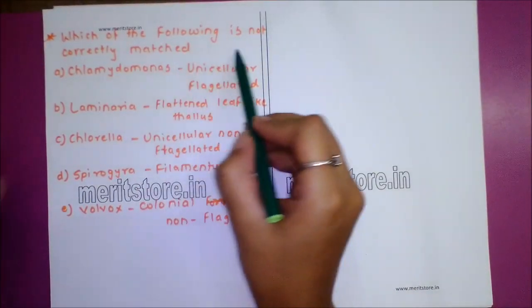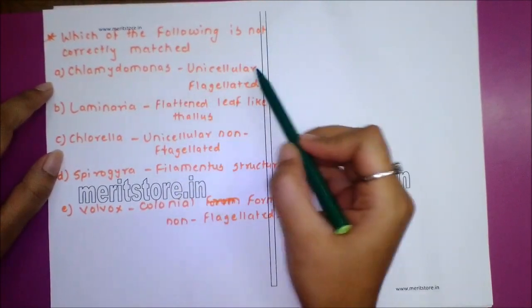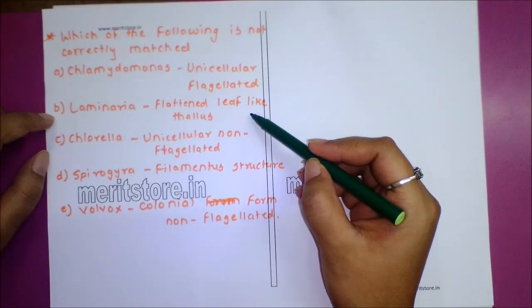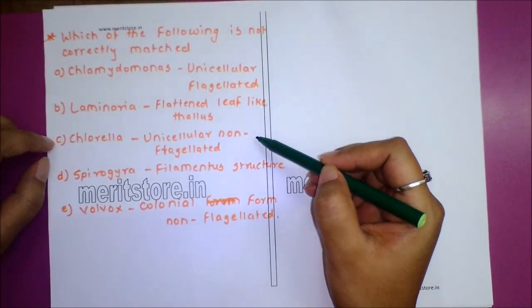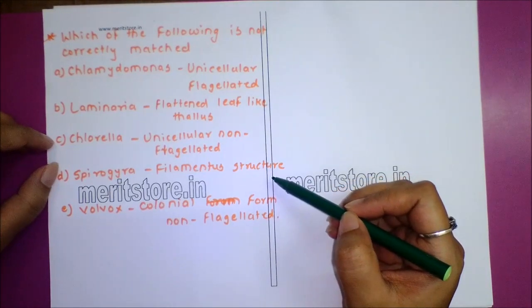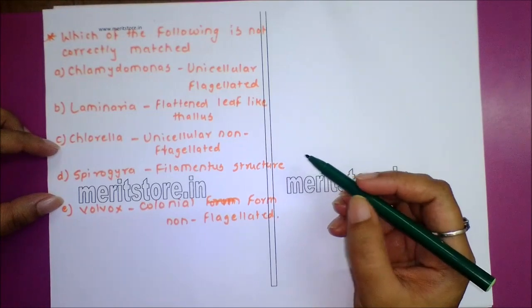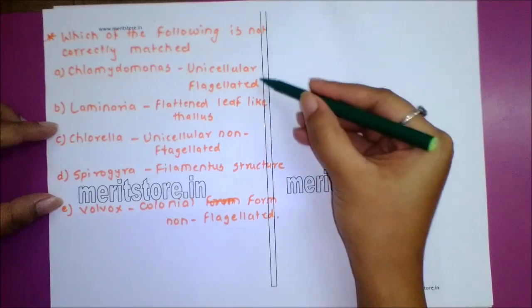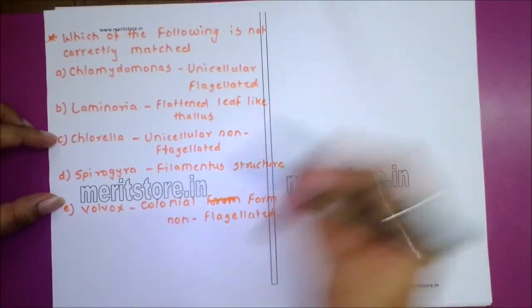Question 6. Which of the following is not correctly matched? Option A Chlamydomonas unicellular flagellated, option B Laminaria flattened leaf like thallus, option C Chlorella unicellular non-flagellated, option D Spirogyra filamentous structure, option E Volvox colonial form non-flagellated. Options A, B, C and D all are matched properly. Option E is not.